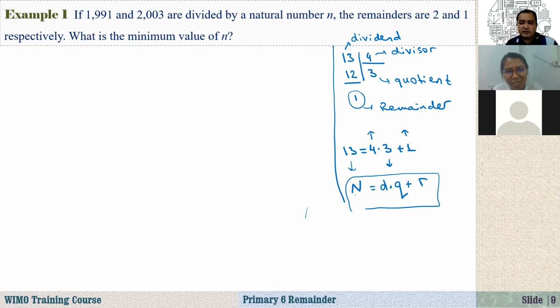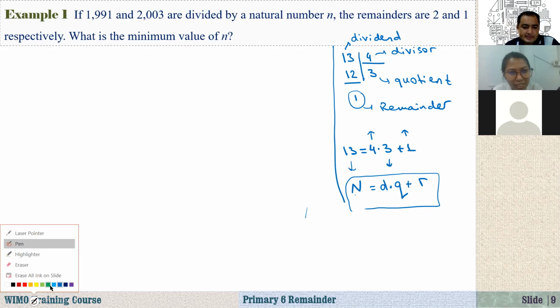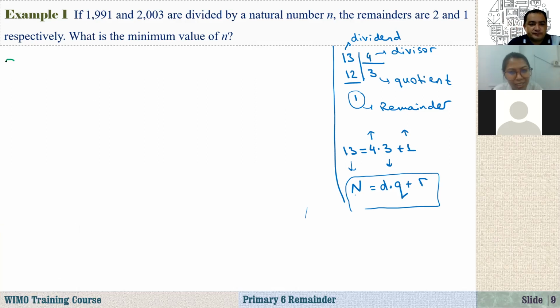Okay. Now let's get back to this question. Solution. So it says that if 1991 and 2003 are divided by a natural number n, the remainders are 2 and 1.